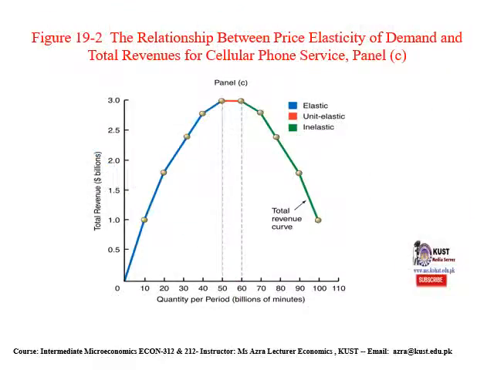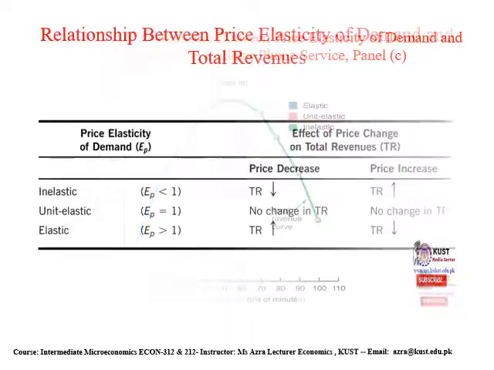Relationship between price elasticity of demand and total revenue of the cellular phone service panel. Here quantity has been shown on the x-axis and total revenue on the y-axis. Total revenue increases, reaches a maximum, and again decreases after the maximum level.